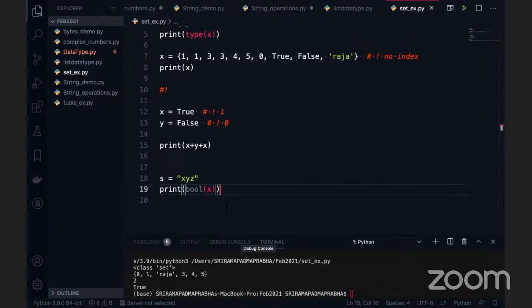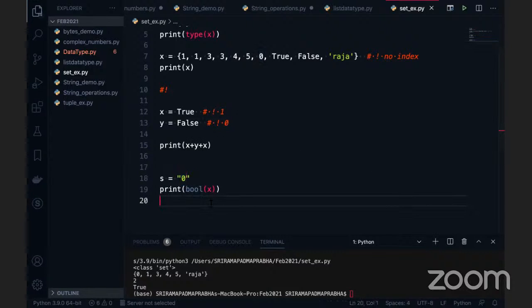But when can I get False? Can I give an empty string here? Now I'm going to execute this code. When I give the empty string, I still get True. So when can I get False? Can I give 0 here? If I execute this code, still True. This means a string with at least one character is considered True. But when converting a string into a Boolean, when can I get False?